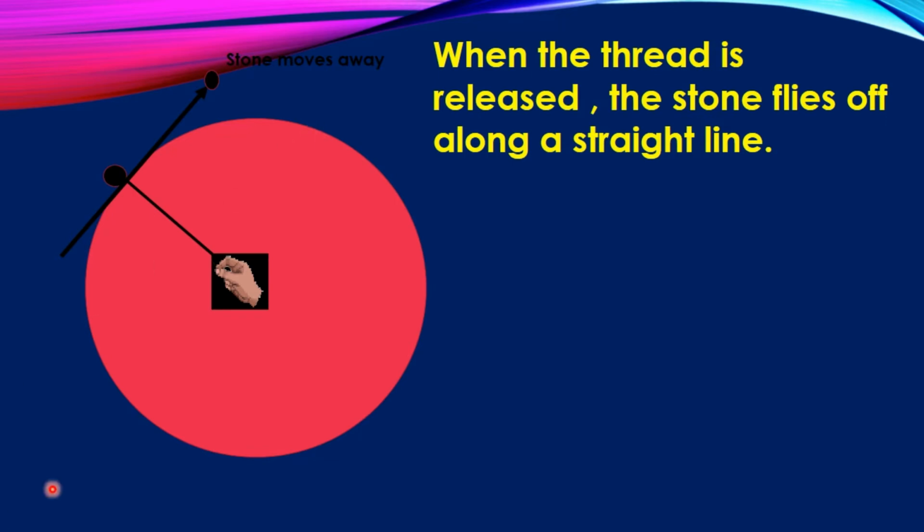What is the force which causes the acceleration of the stone? This is the force applied by you on the stone towards the center through the thread. That is the tension of the string. This force is the centripetal force.